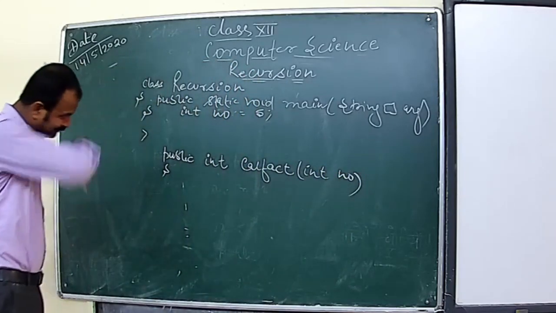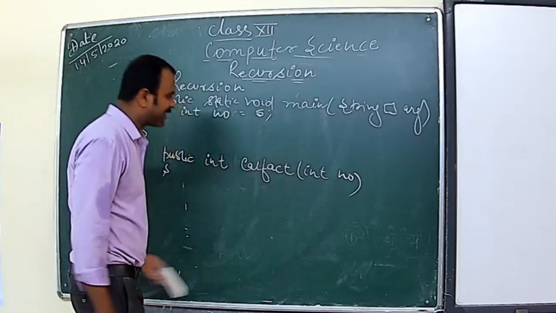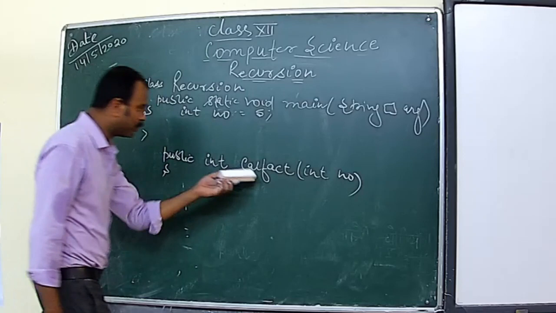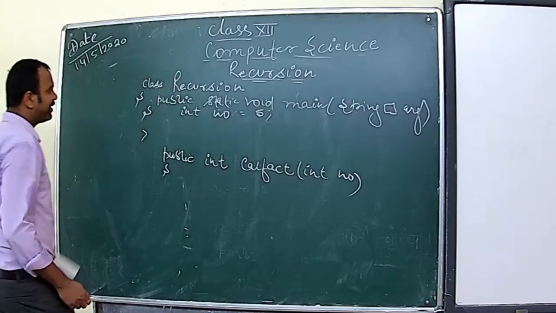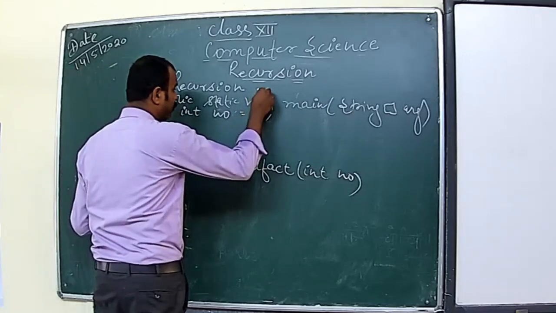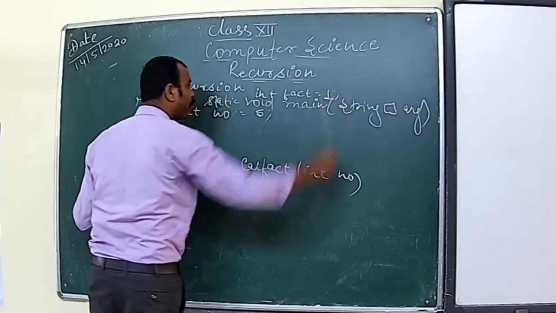Okay, so we are returning something. After calculating the factorial, we return to this calling code calfact. Okay, one more variable we need on top to calculate the factorial, int fact equals to 1.